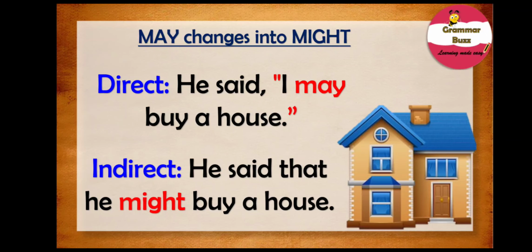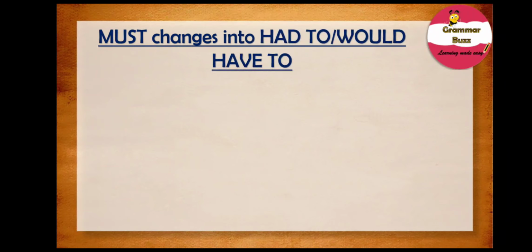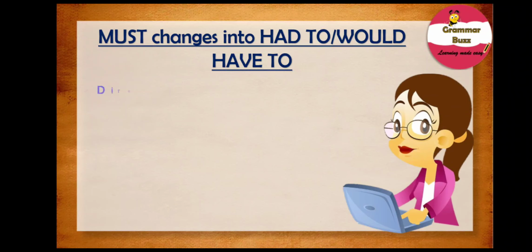Hey, good job. I guess you have quite understood these two. Well, moving on with our next modal verb, and that is must. Remember, must changes into either had to or would have to when a sentence is converted from direct to indirect speech. Let us consider the example sentence.